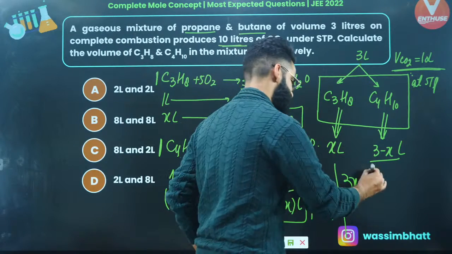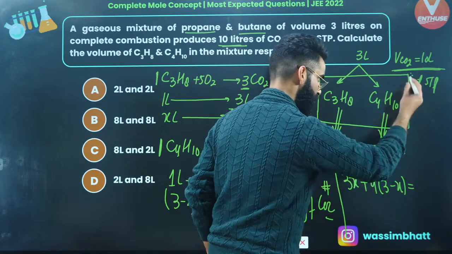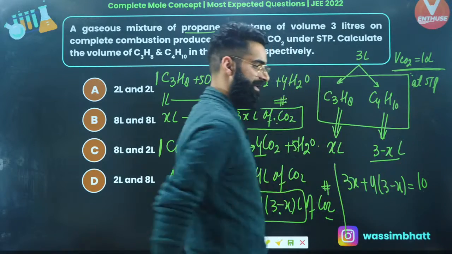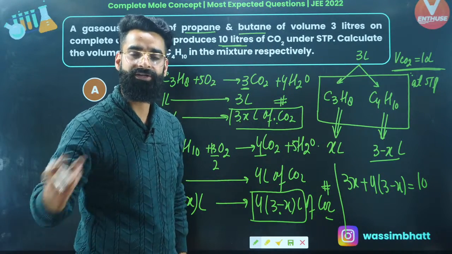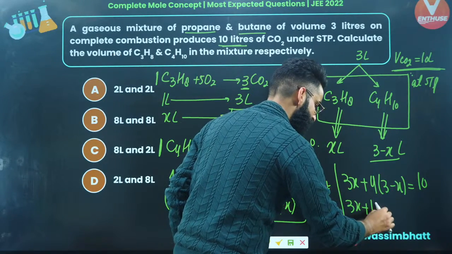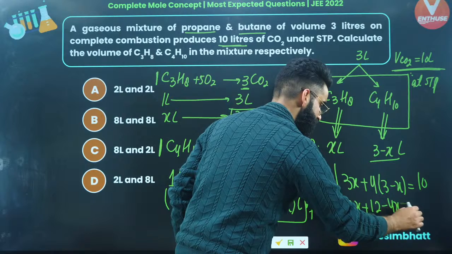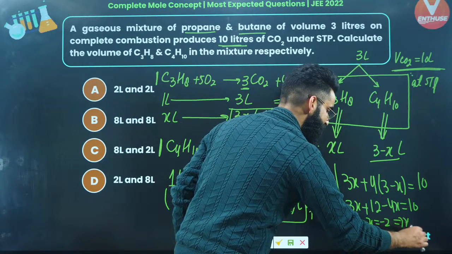The volume of carbon dioxide getting liberated from reaction number 2 is 4 multiplied by (3 minus x), and this plus the volume from reaction 1 is equal to the total volume of carbon dioxide liberated, that's 10 liters. You've got one equation, one unknown, and the equation is done and dusted. It's going to be 3x, plus 12, minus 4x, equal to 10. So minus x is equal to minus 2, and from here you can say x is equal to 2.